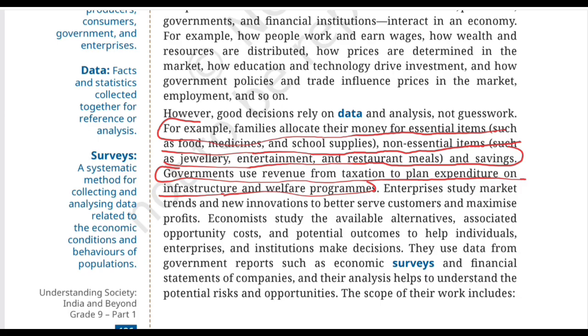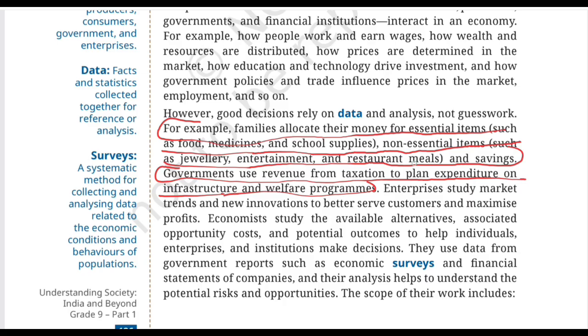But again, the resources or the tax that they have collected, though it might be in crores and lakhs, that resource is again limited. So the government has to plan where should the available money be spent. And that takes us right back to our original problem, choices under limited resources.